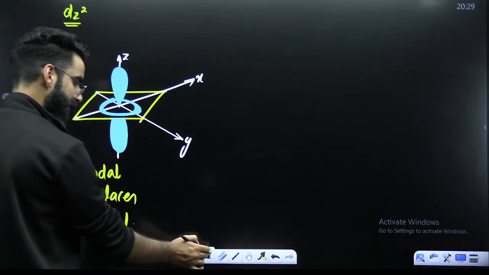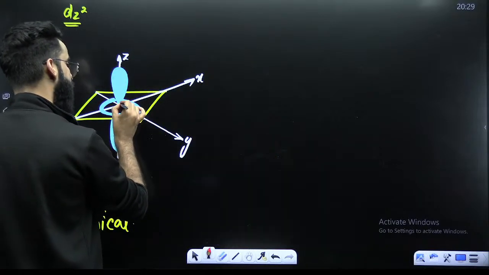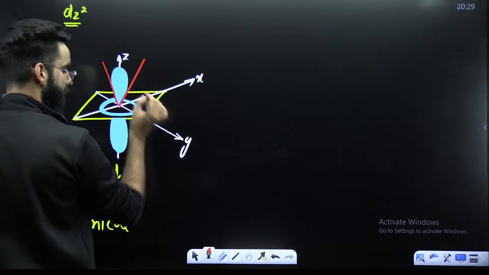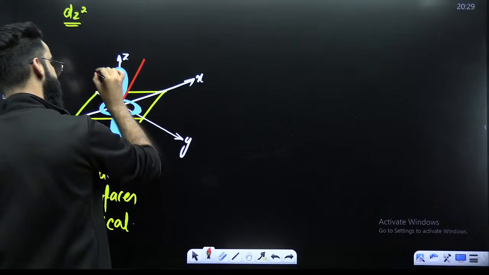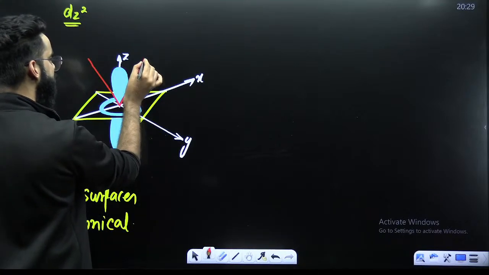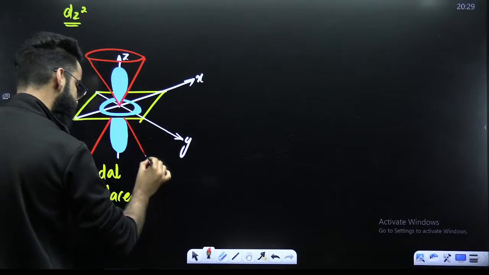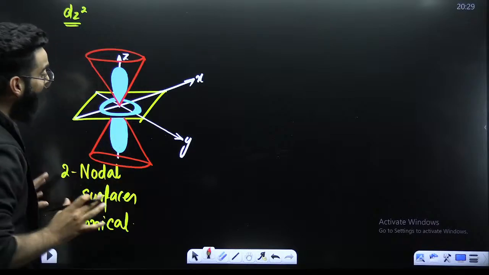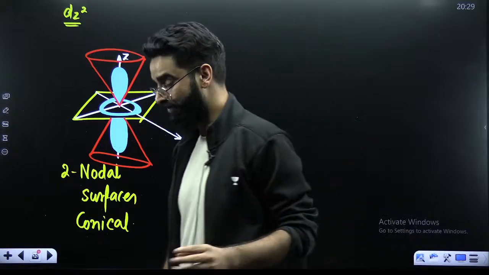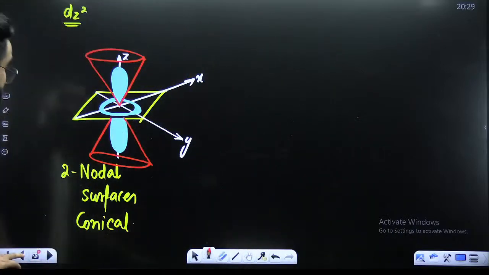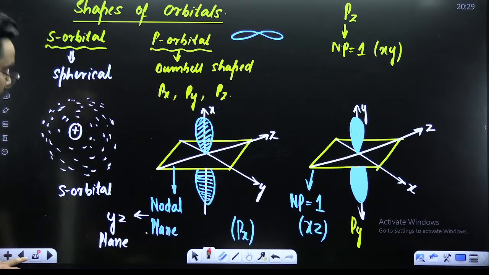And how do they look? Have a look. There will be one conical surface over here. This is one of the conical surfaces on which there will be no electron density, right? One conical surface and one more conical surface like this on which there will be no electron density. So two conical nodal surfaces are there. This is something which I would want you guys to remember directly from now onwards. So these were the shapes of your orbitals, which I believe all of you got over here, right? Perfect.